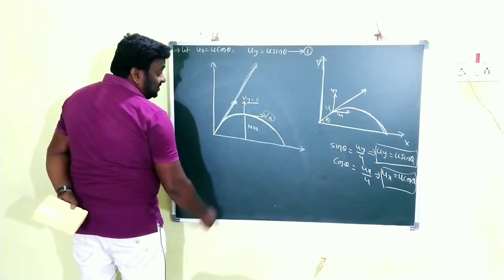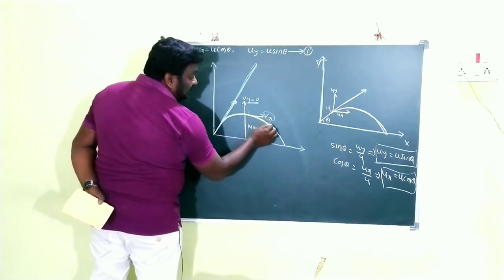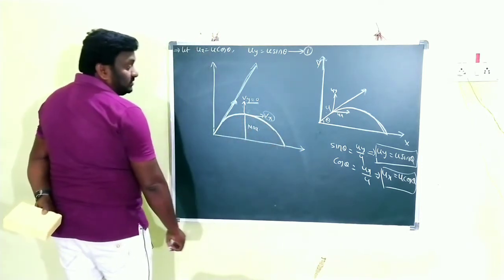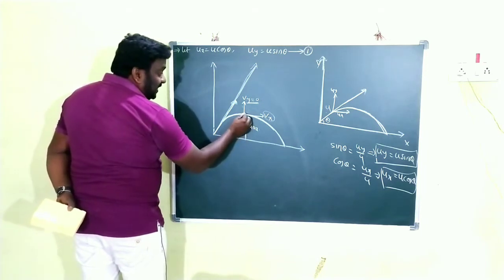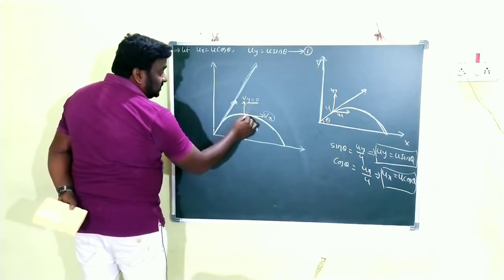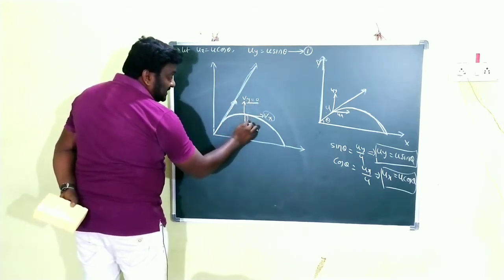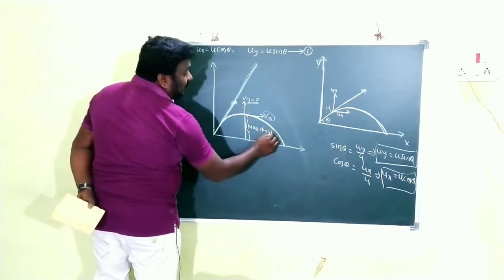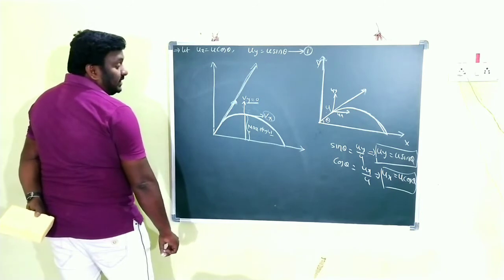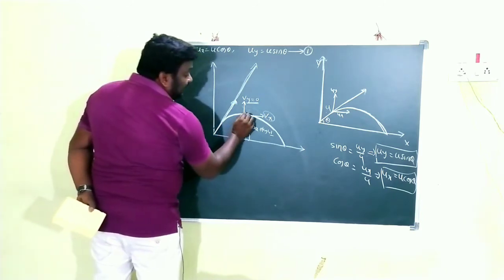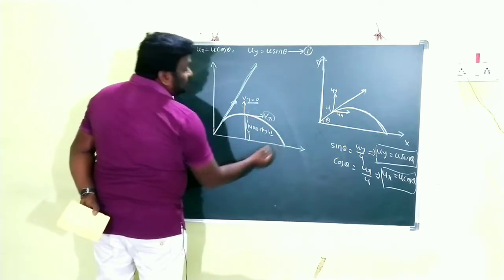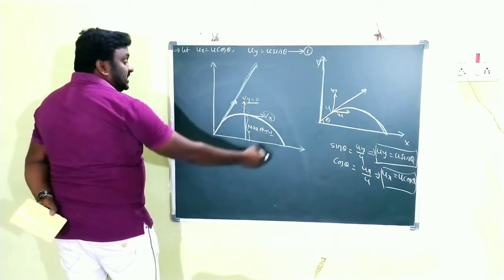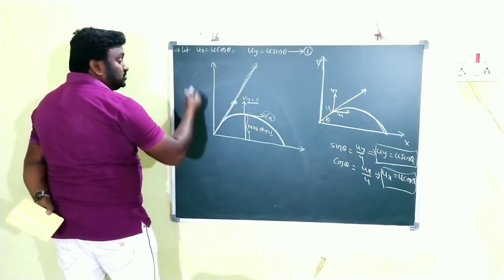Due to that the body comes in this direction. Clear children? So where the vertical velocity becomes 0, that particular point, taken from the horizontal axis, is the maximum height. After that it comes down again like this. So in this way the projectile will have motion.